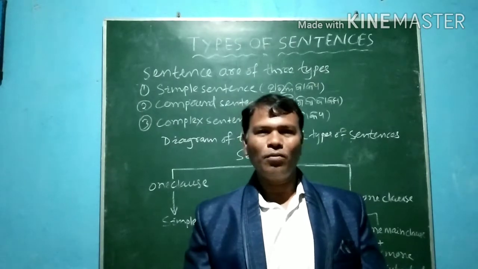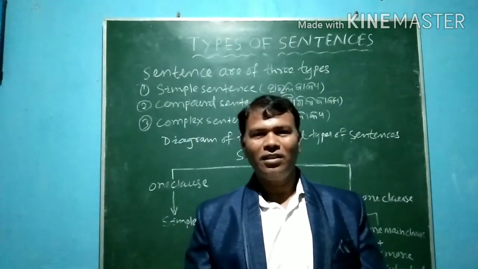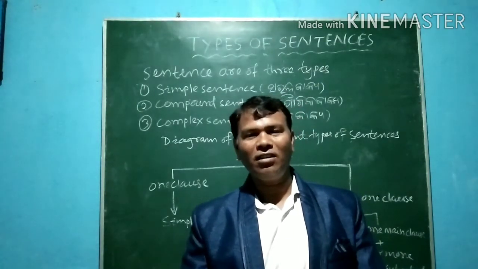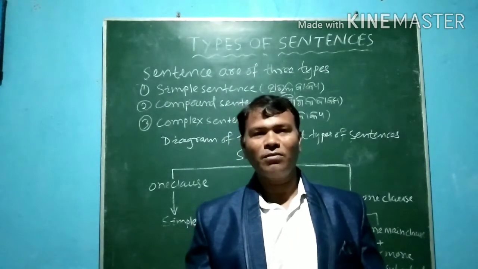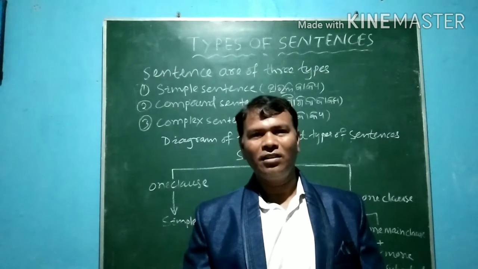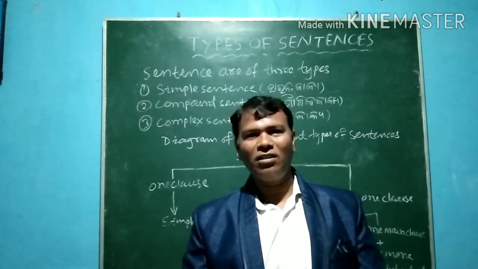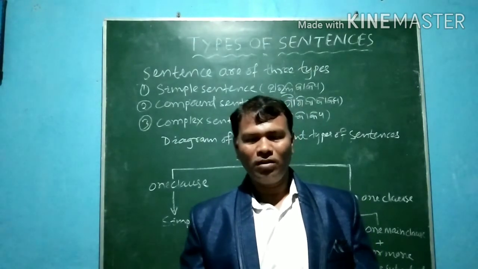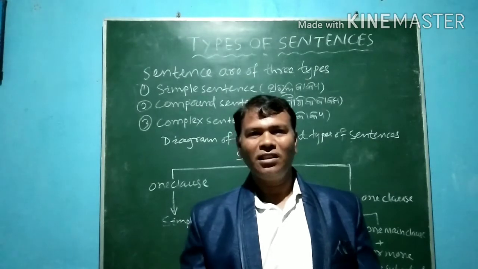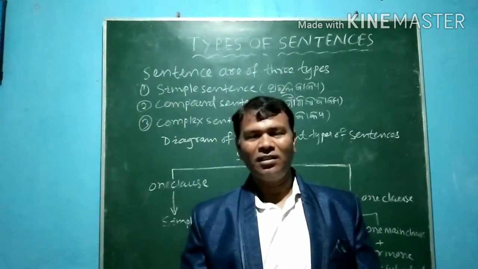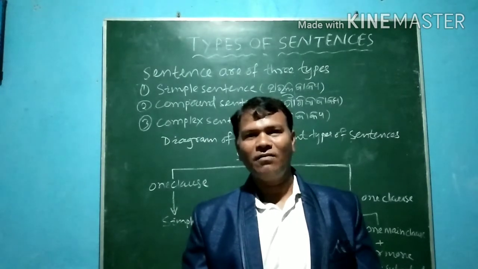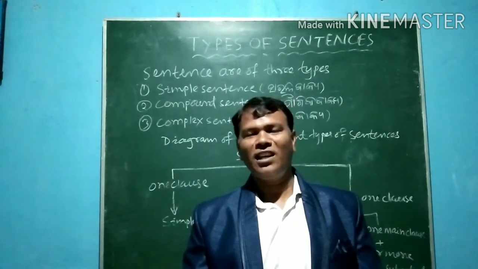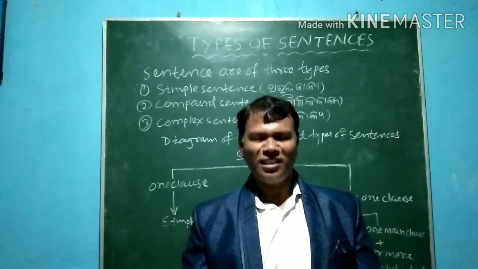Having arranged a group of words in a particular order, if it makes a complete sense, that is called a sentence. So a sentence means a combination of words that comes in a particular order, having subject and predicate. Then we can say that it is a sentence.